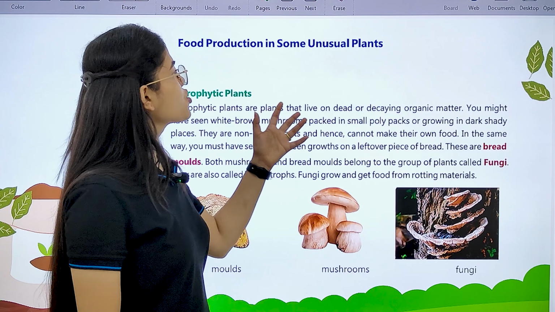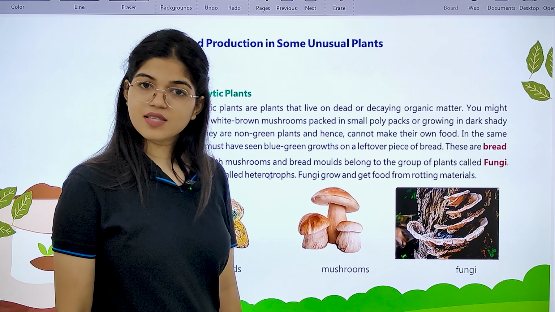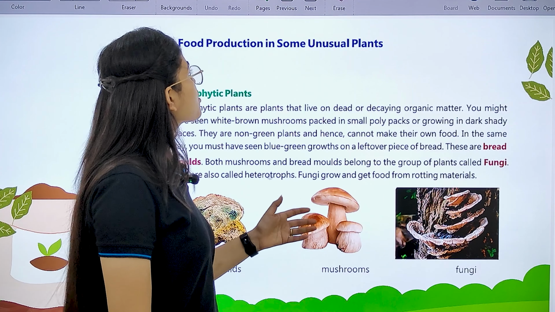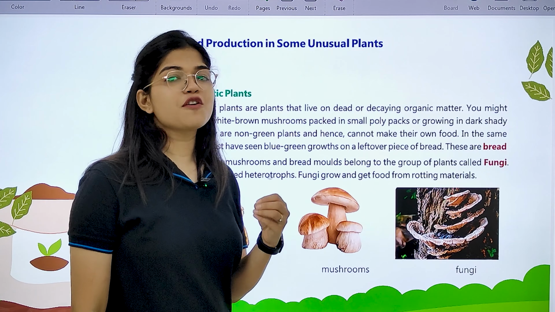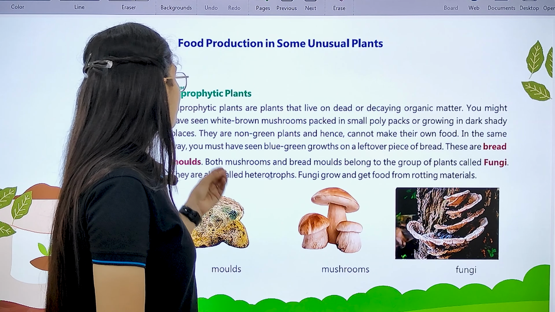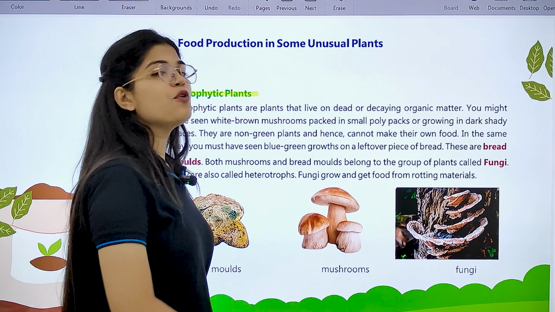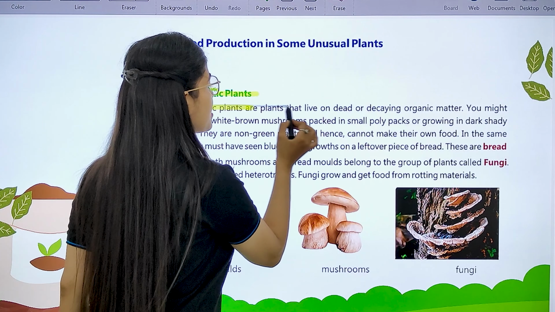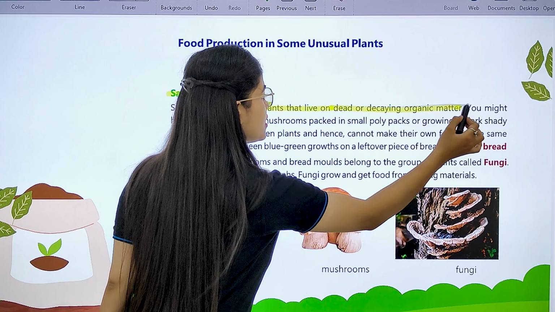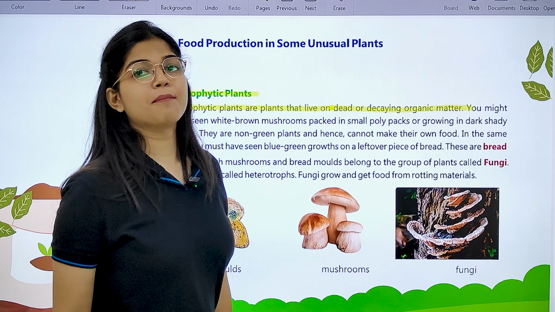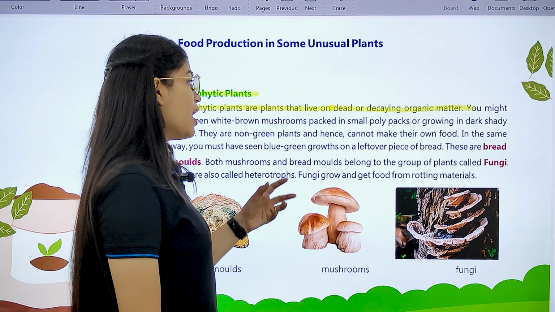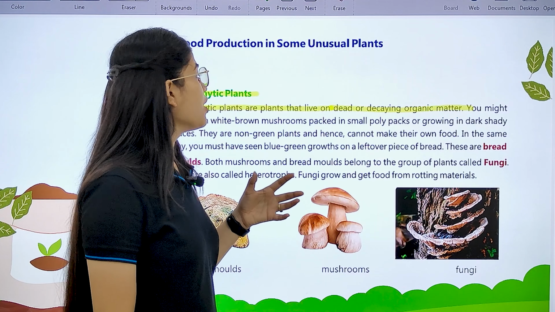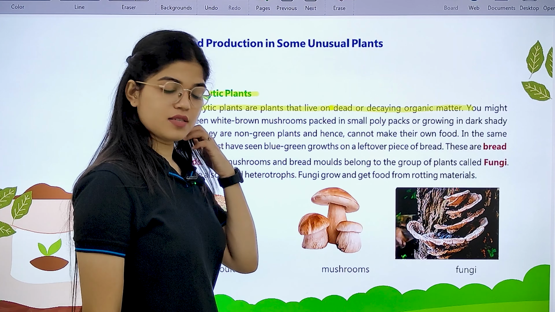Okay. Now, next we have food production in some unusual plants. So there are some unusual plants in which the food production process takes place in some different way. Okay, and first of all, we have what? Saprophytic plants. Now, see, saprophytic plants are the plants that live on dead and decaying organic matter. Okay, the plants which live on dead or decaying organic matter are known as saprophytic plants.